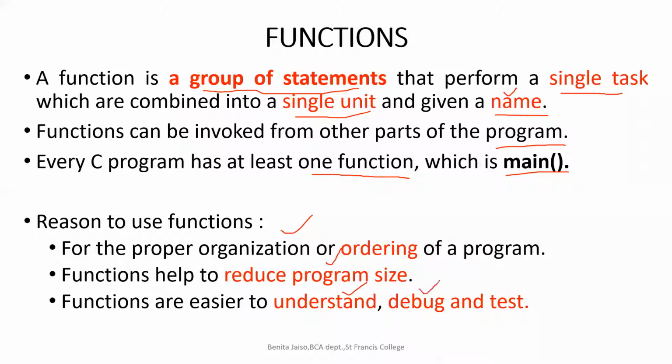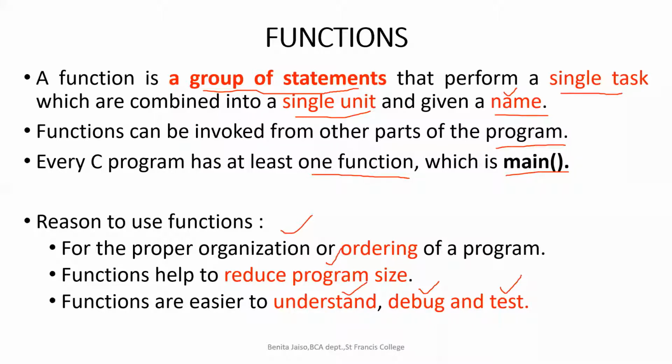And debugging, what is debugging? Finding the errors, right? When we are writing the program, even when I am typing, as I have shown you, you will be getting errors, right? So it will be easy to debug a program if you are making it as small function calls, and you will be able to test. Collecting the name of the student or the register number will be there in many sections of the program.